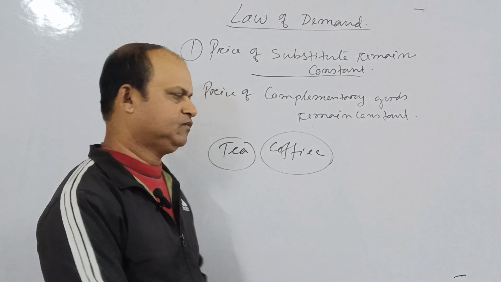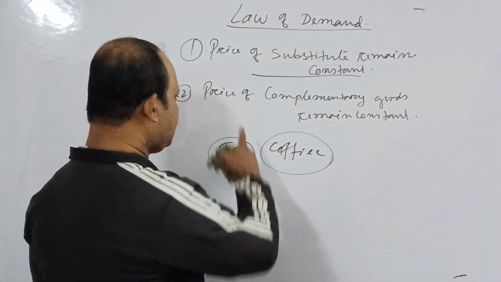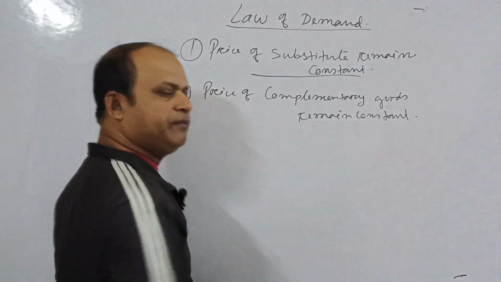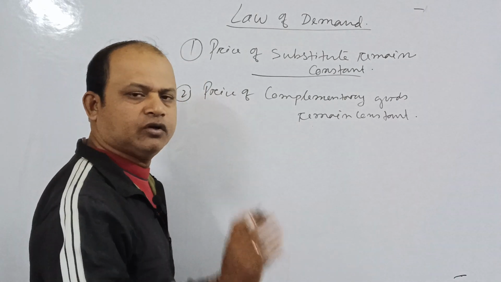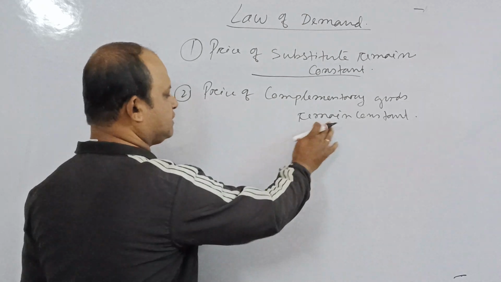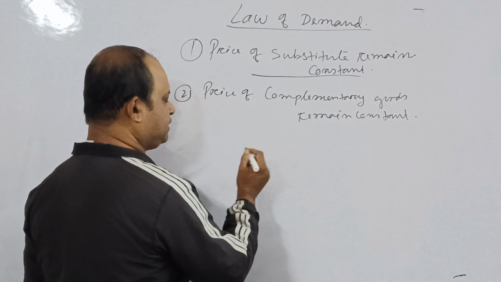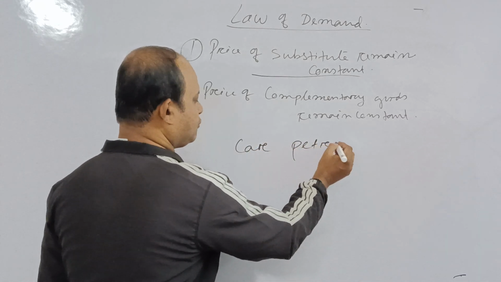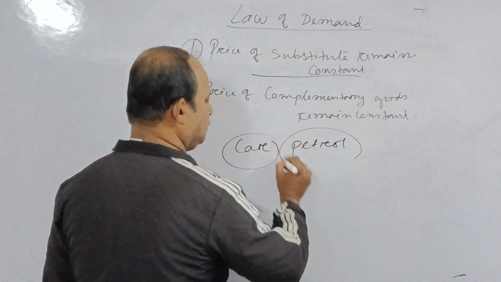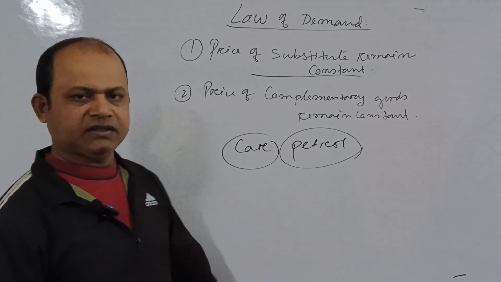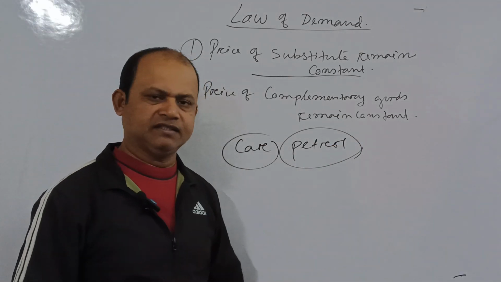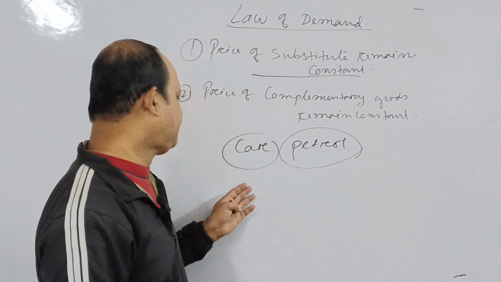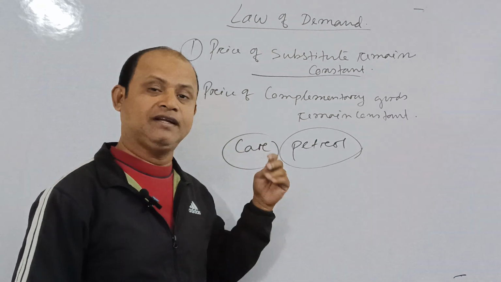So here, let's discuss about the next, complementary goods. Price of complementary goods must remain constant. So in price of complementary goods, we discussed that complementary goods, take an example, say car and petrol. As per the law of demand, when price of the car increases, quantity demand for car will decrease. Or if the price of car decreases, quantity demand of car will increase.